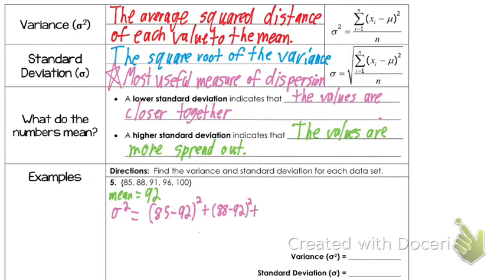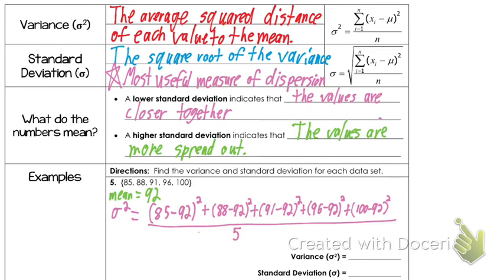Plus, does anyone want to guess what's going to be in my next parenthesis? 91 minus 92, squared. We're just going to keep going through it with each value minus 92. Add it to the next one, 96 minus 92 squared, plus 100 minus 92 squared. Now all of these would be over 5 again. You would still divide by 5, just like we did last time. Oh my goodness, that's a lot.